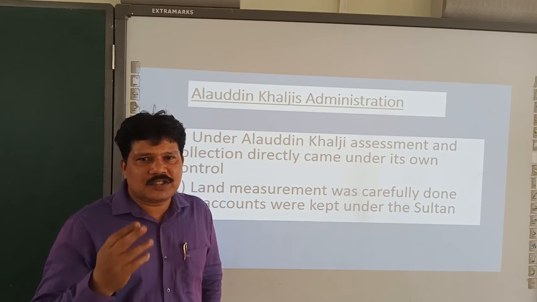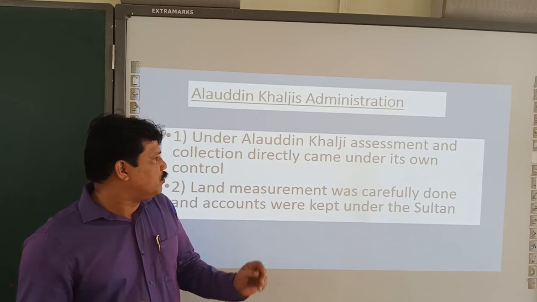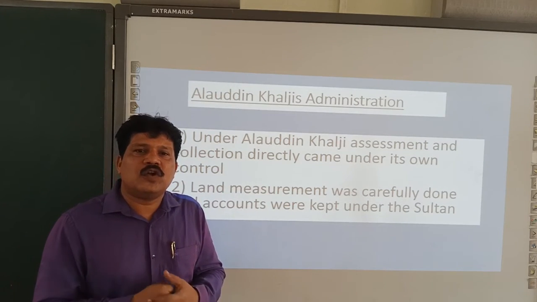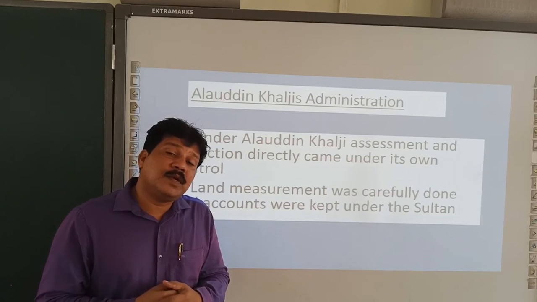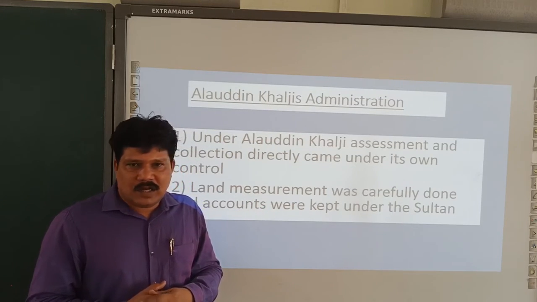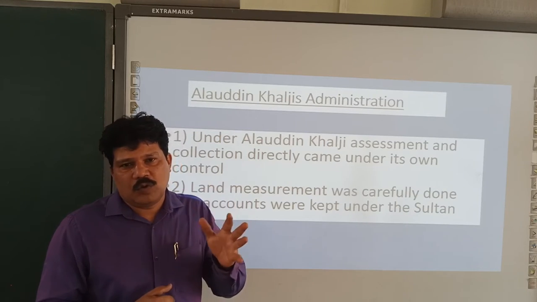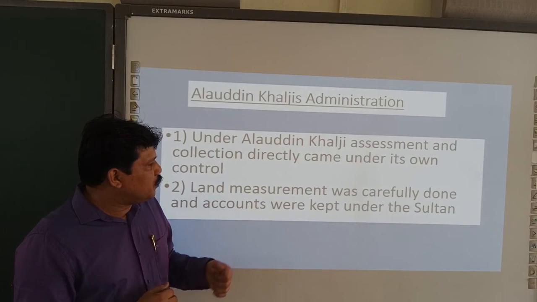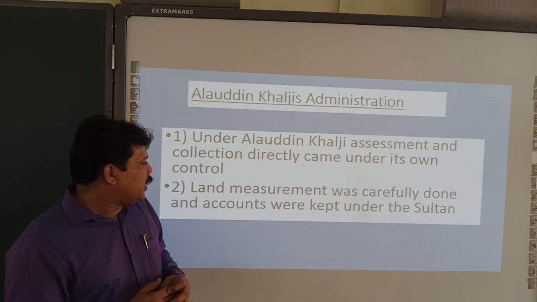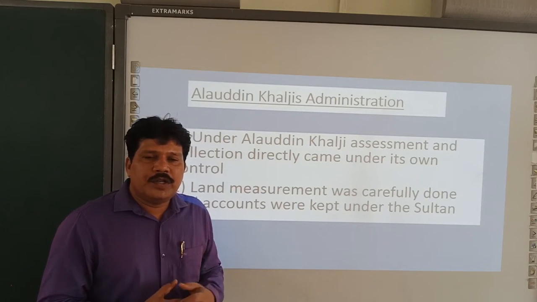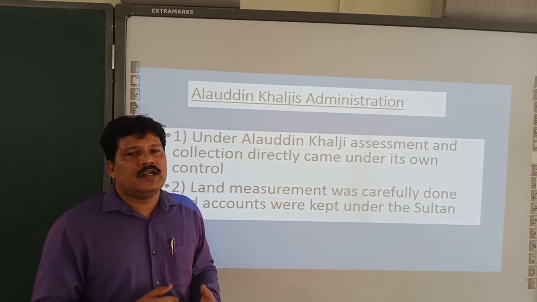They restructured the taxation system, and Alauddin Khilji directly took control of tax assessment and collection. Earlier it was done by Iqtidars or Muftis. Now it was directly taken by the king. Land measurement was carefully done and accounts were kept under the Sultan.